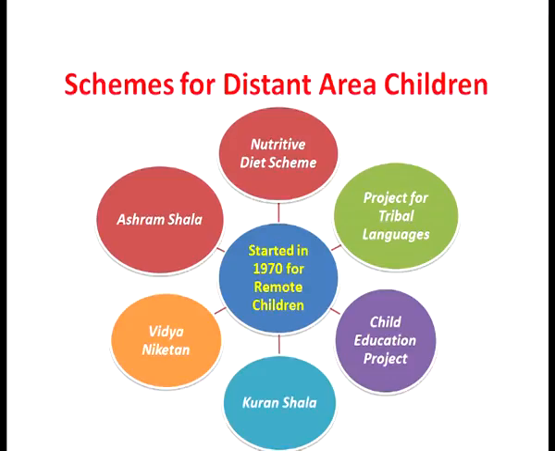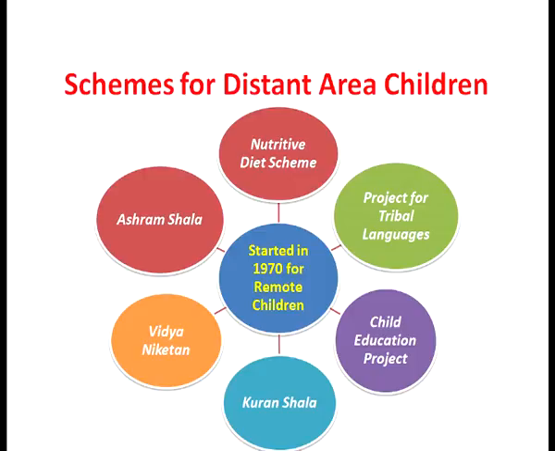to the distant areas. These schemes were started in 1970 for the remote area children, for the backward area children, and these schemes included the nutritive diet scheme, the project for tribal languages, the child education project, that is the CAPE project, then Quran Shala, Vidya Niketan was another scheme which was launched for the children belonging to the remote areas or the distant areas.